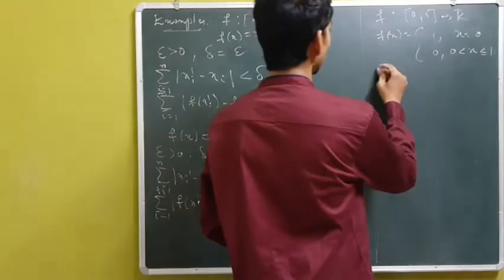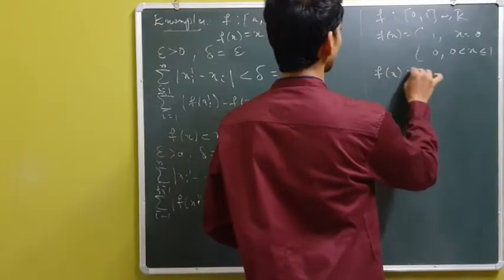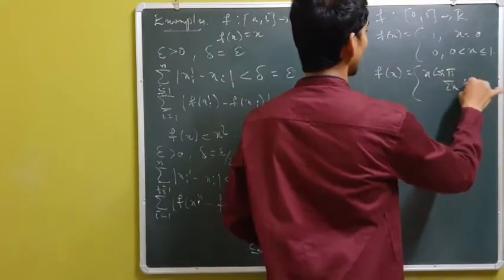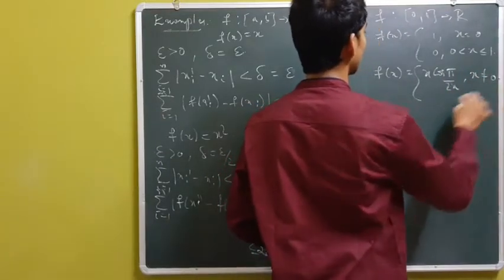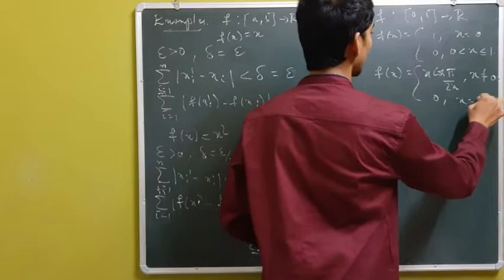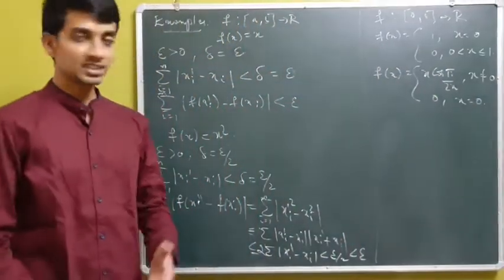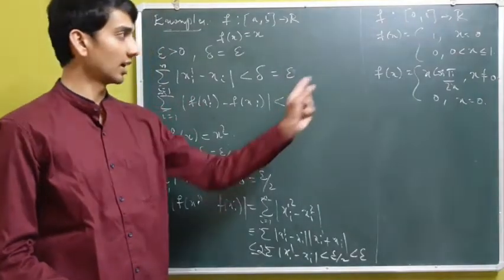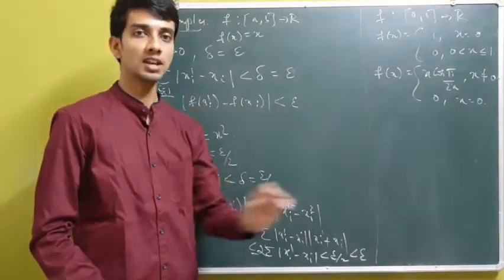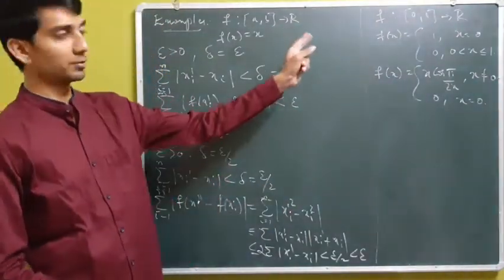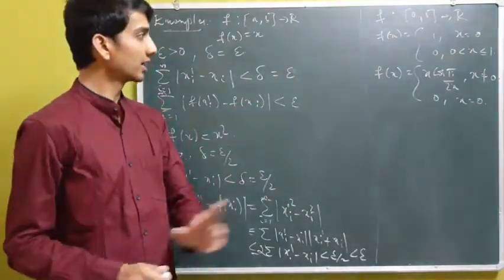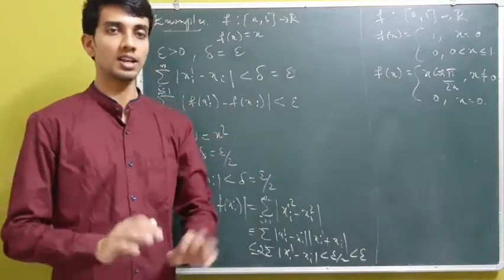Having a look at the example, if I have f of x equal to x cos of pi by 2x for x not 0 and 0 if x equals 0, you can check that clearly f is continuous, but again you check that f is not absolutely continuous. So if f is not continuous, then f is not absolutely continuous, but if f is continuous,